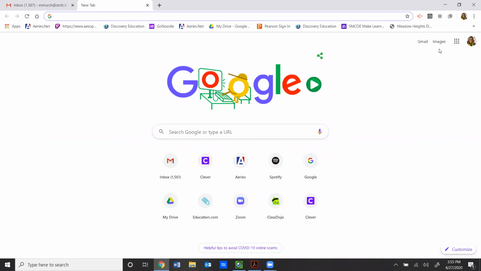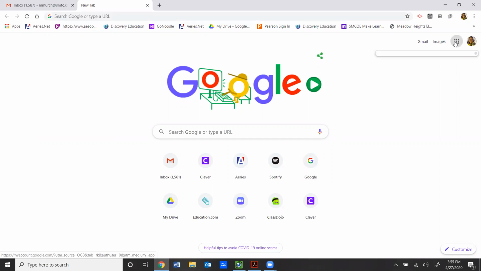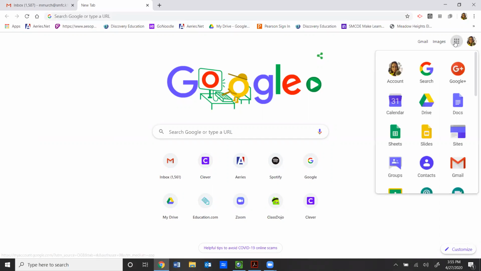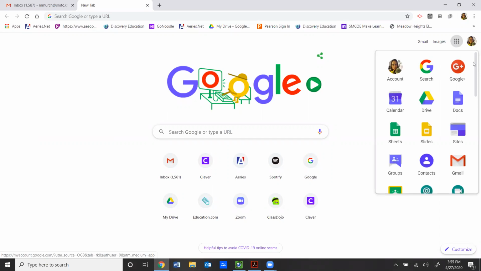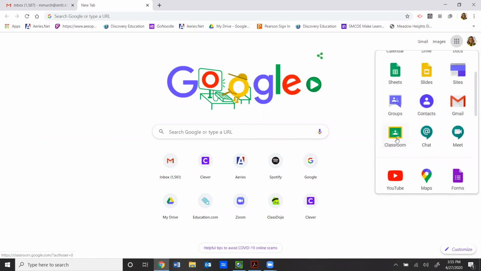If you are logged into Google, then you can go directly to the waffle. If you are not, then you'll have to click the sign in button that should be around here in this area. Go ahead and click on the waffle. And you're going to want to scroll down until you see Google Classroom. Here is Google Classroom. Click on that.